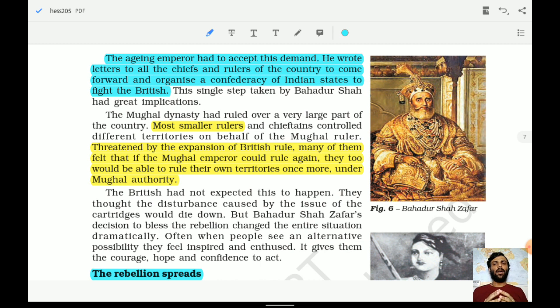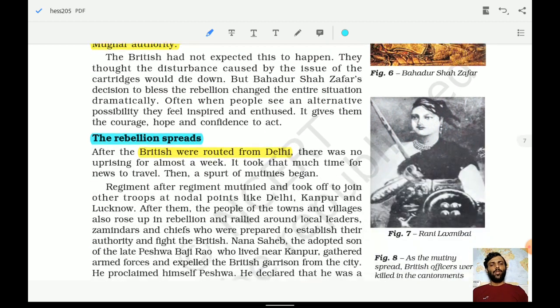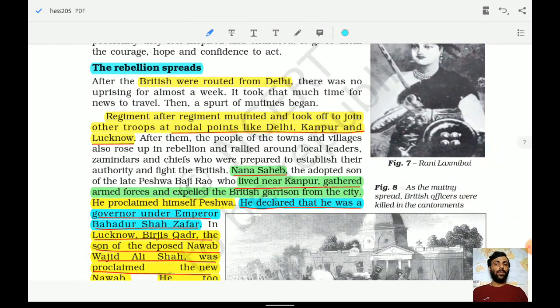Most of these smaller rulers, threatened by the expansion of British rule, felt that if the Mughal emperor could rule again, they too would be able to rule their own territories once more under the Mughal authority. So the interest was similar: once the Mughal rule was established again, they would also enjoy some sort of freedom and be able to rule their territories again. So their interests matched with the interest of Bahadur Shah Zafar and the people who proclaimed the revolt. So the rebellion spread. How did the rebellion spread?